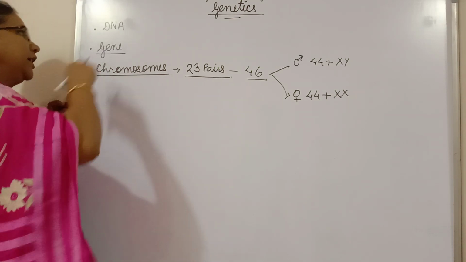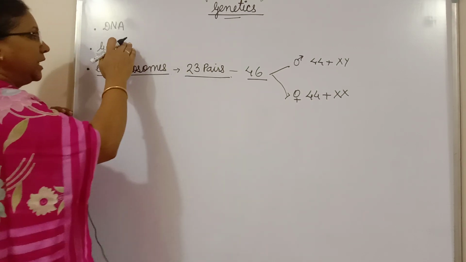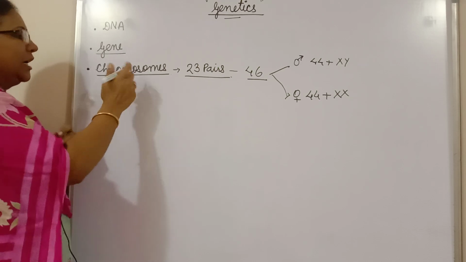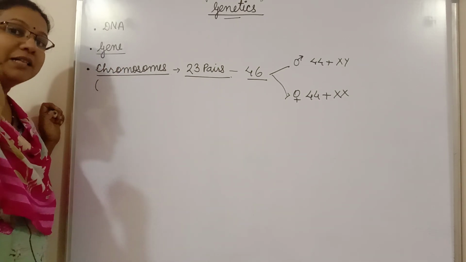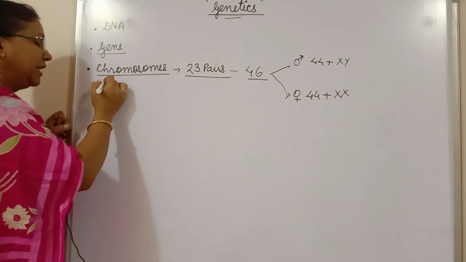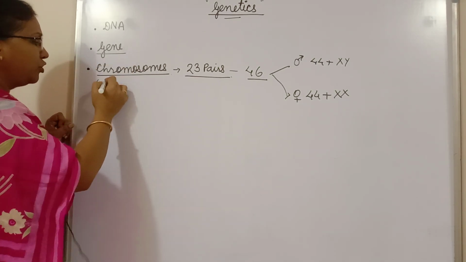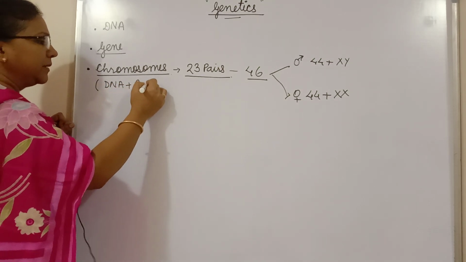But we were talking about genes and DNA. Then what is the correlation between gene and chromosome? Actually, when we look at the chemical structure of the chromosome, roughly we can say that chromosomes are made up of DNA plus proteins.